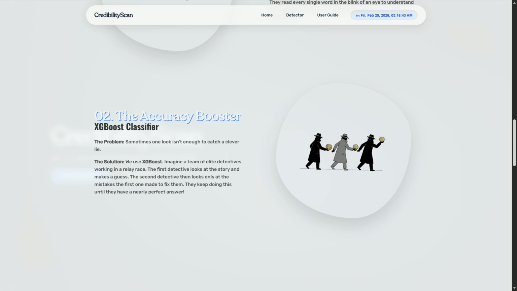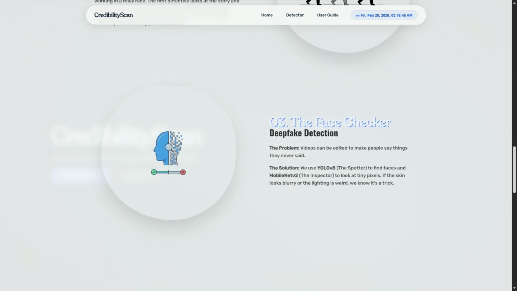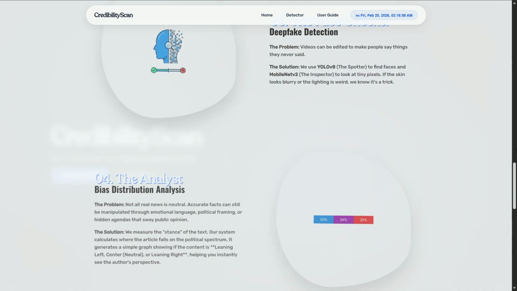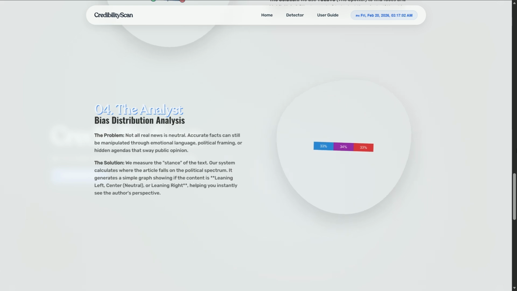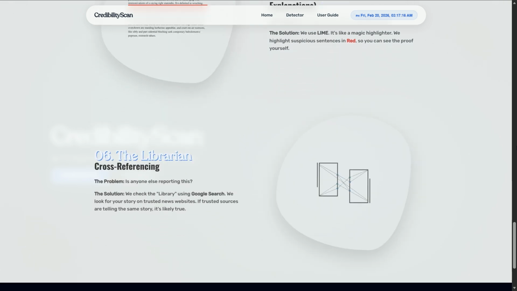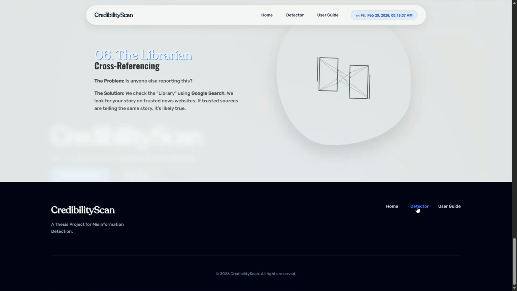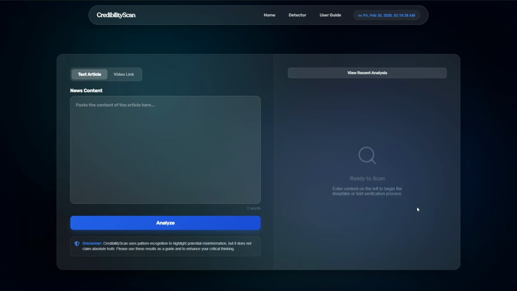For visual media, we built the Face Checker utilizing YOLOv8 to spot faces and MobileNetV2 to hunt for pixel-level deepfake anomalies. We also included the Analyst to map political bias, the Highlighter to show you exactly which sentences are suspicious, and finally, the Librarian, which cross-references claims against trusted Philippine news sources. Let me show you how these tools come together.